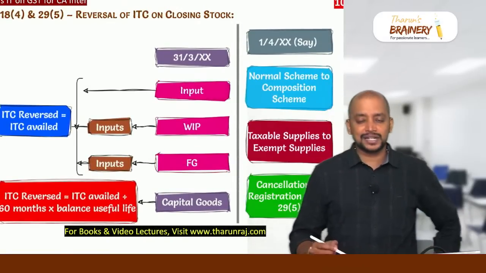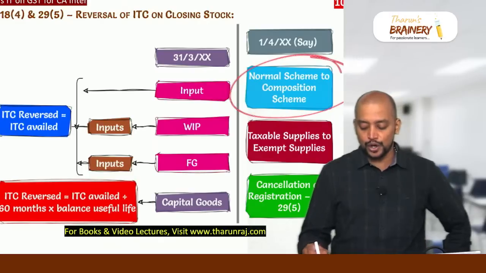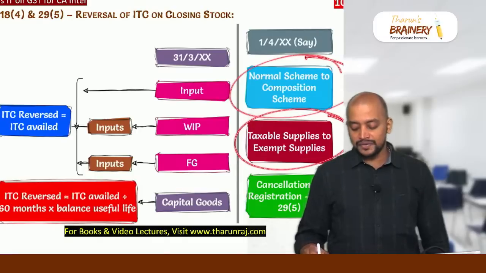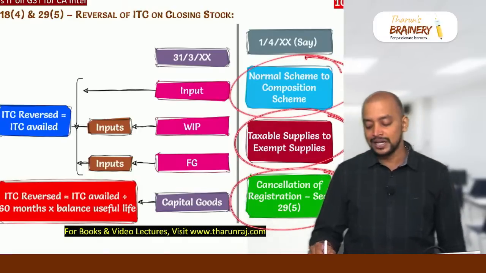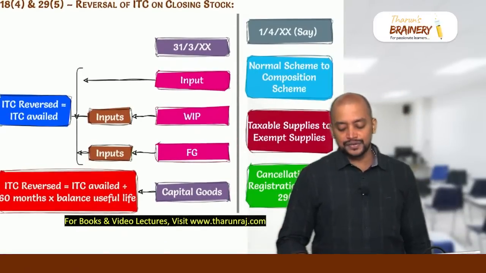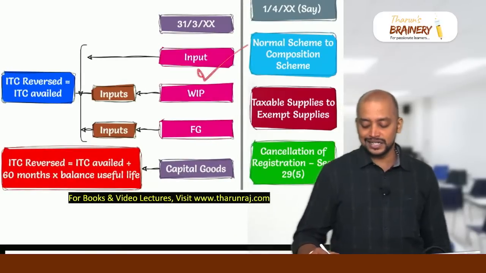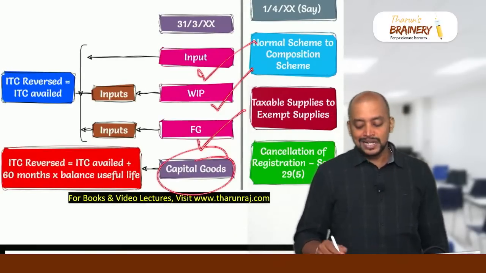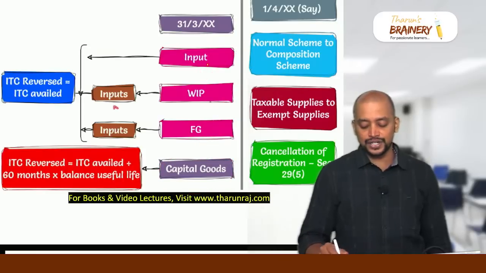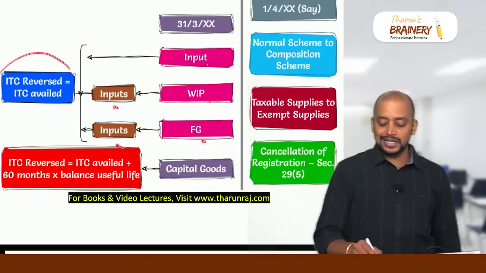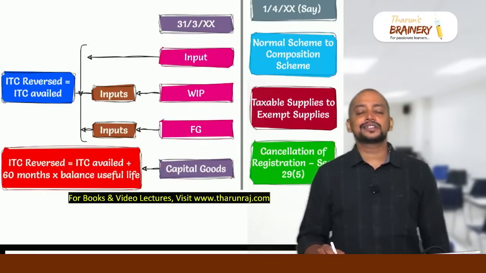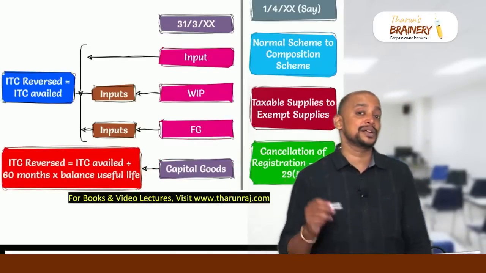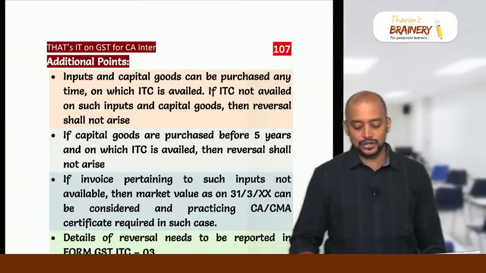Whenever a person is under the normal scheme and goes into the composition scheme, or whenever the taxable supplies of the person become exempted, or whenever there is a cancellation of registration, in these three cases they need to reverse the ITC on closing stock. That is input as such held in stock, input in the form of WIP, input in the form of FG, and capital goods. For inputs as such held in stock, inputs in WIP, inputs in FG, whatever ITC they have availed, they will reverse. But in case of capital goods, ITC availed divided by 60 months, because the life of the capital goods is taken as 60 months, into the balance life, whatever is there, that should be reversed.